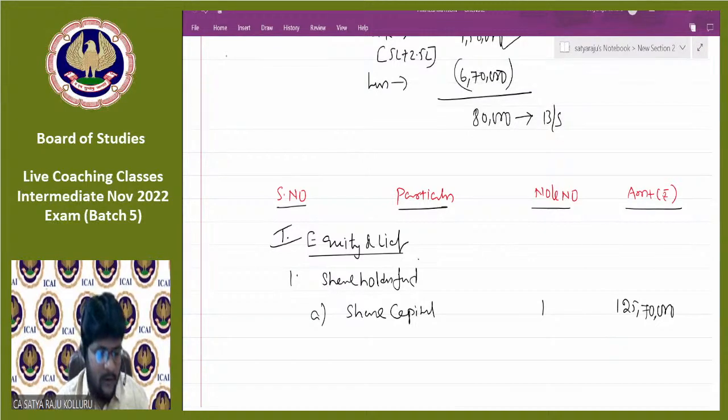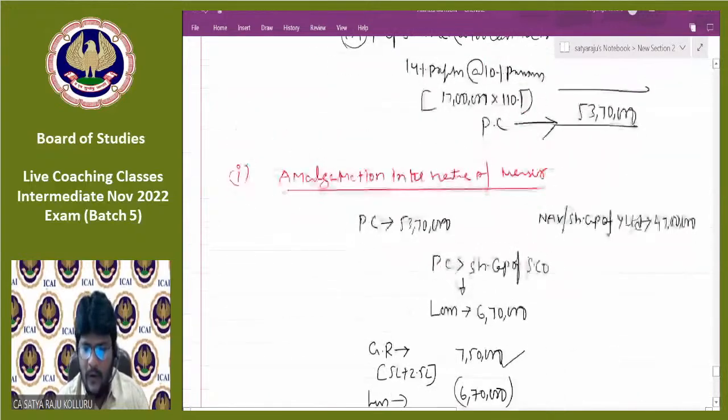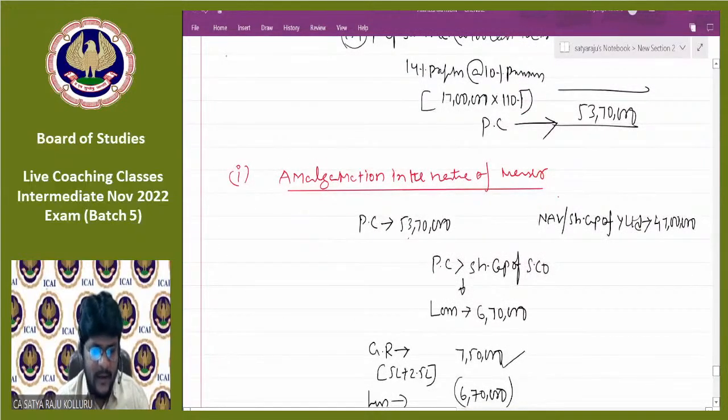If there is a profit, what will be the entry? Which profit, ma? You are asking about this. If PC is less than share capital of the selling company, if profit is there, such profit should be transferred to capital reserve, ma. Already told you, na.